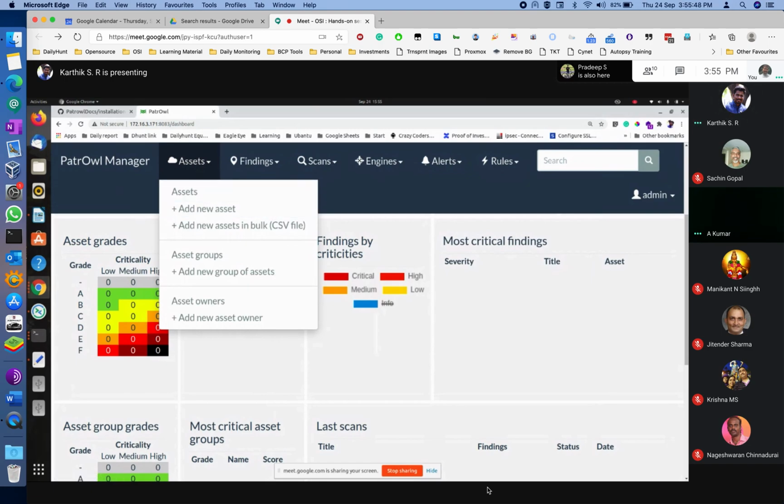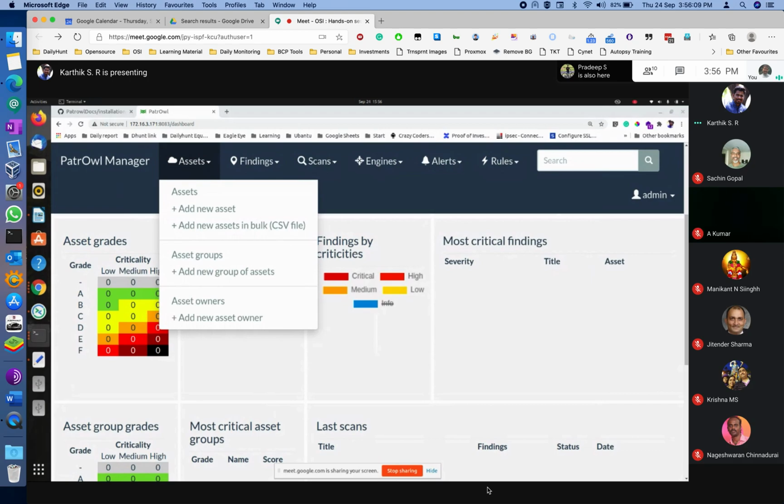Engine availability will take more than half an hour because I think he has run all the engines, right? Yes. He could have done just an Nmap or maybe VirusTotal or something like that. Agreed. It's okay. I think we can cover many things during that. We can cover the assets.